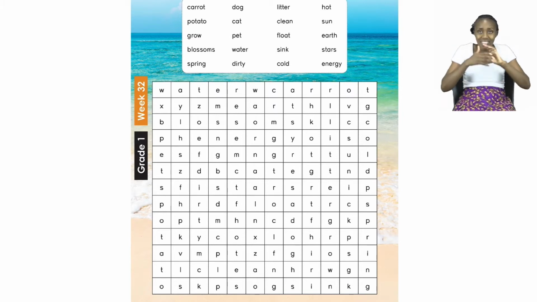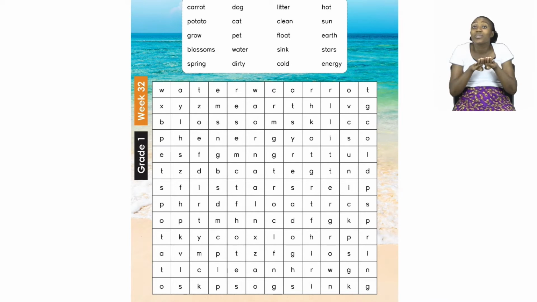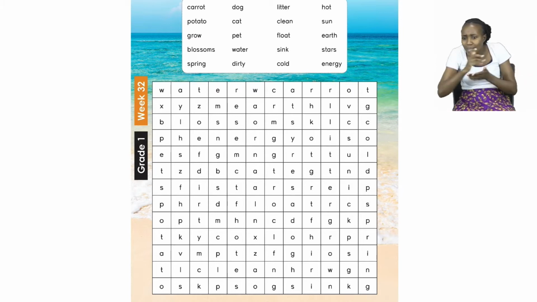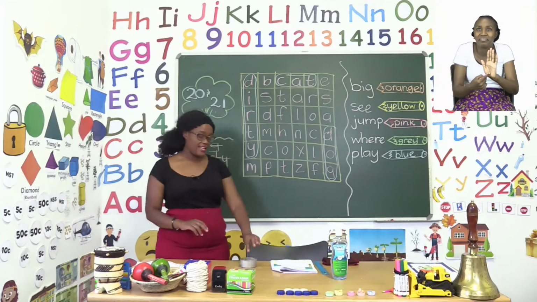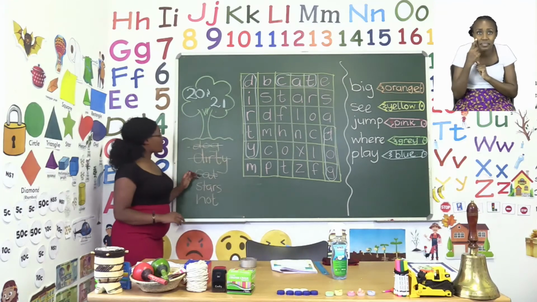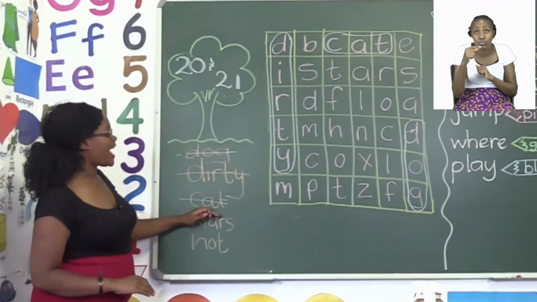Now I'm sure over this year we have seen and heard most of these words. So that's why we're going to be doing a crossword puzzle. Now, instead of a crossword puzzle today, we're going to be doing a word search. Some of those words we have tried to look for them together, and that's what we're going to do on the board. Now, as you can see, I have found the words dog, dirty, and cat.